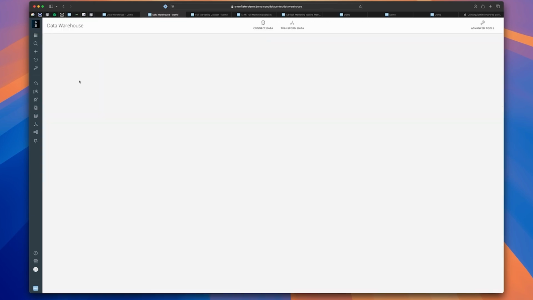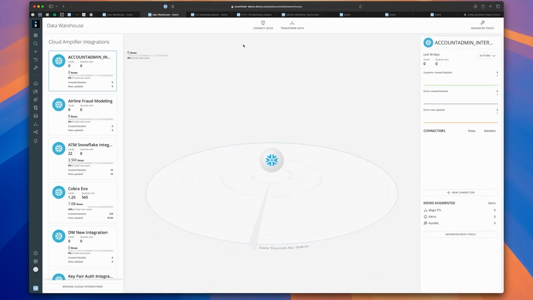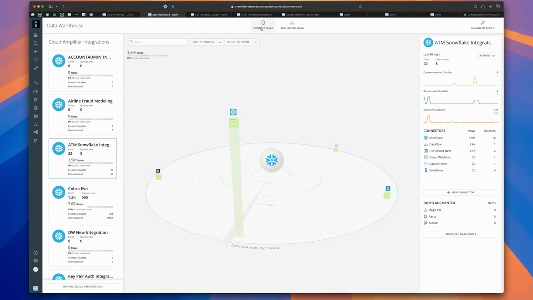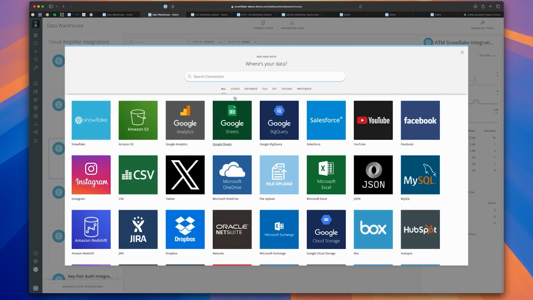Let me go back to that data warehouse view. So we've shown very quickly there how we can connect and get data from Snowflake, make it available in Domo. Let's assume we don't have that data in Snowflake. We can use one of Domo's pre-built connectors to land new data into Snowflake as a new table and orchestrate